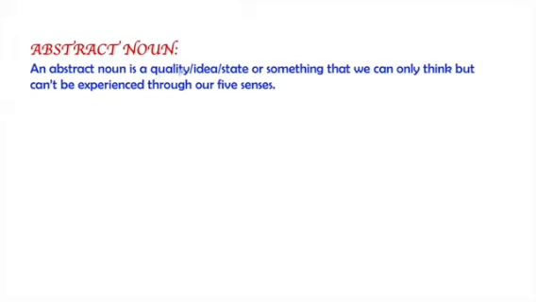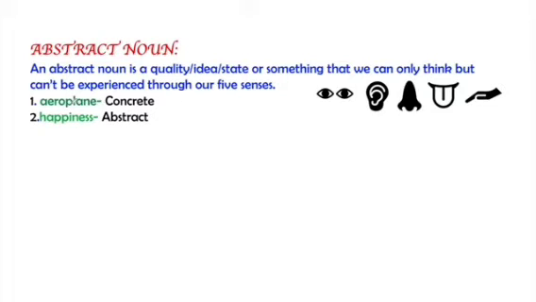An abstract noun is a quality, idea, state or something that we can only think but can't be experienced through our five senses. These senses are eyes, ear, nose, tongue and skin. For example, an aeroplane is a concrete noun because it can be seen. So we are using one of our five senses. But happiness can only be felt. It cannot be experienced through these five senses. So this is a basic difference between concrete and abstract nouns.